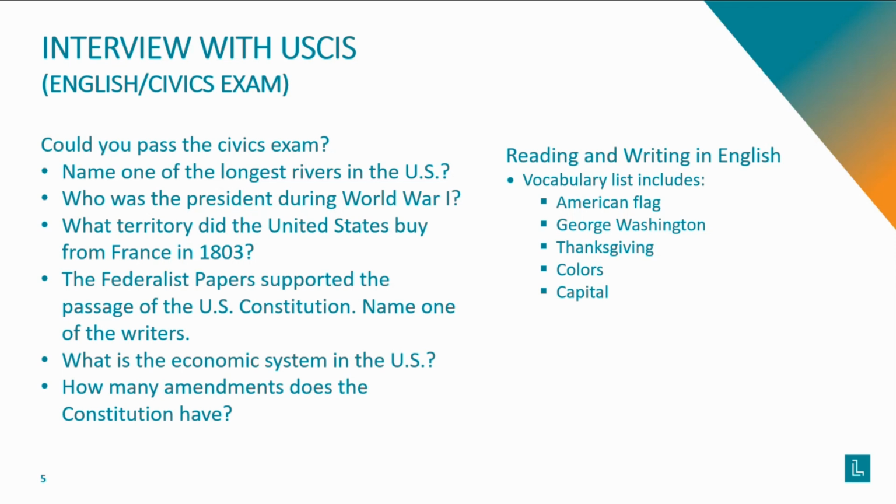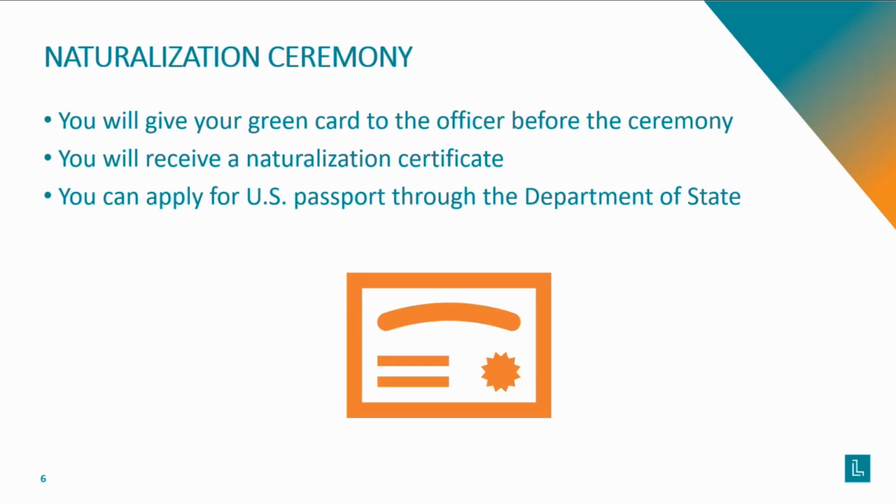An applicant may be eligible for an exception to the English requirement if they are a certain age and have had the green card for a certain period of time. In addition, an applicant who has a physical or developmental disability or mental impairment may be eligible for a medical exception of both the English and civics requirement.